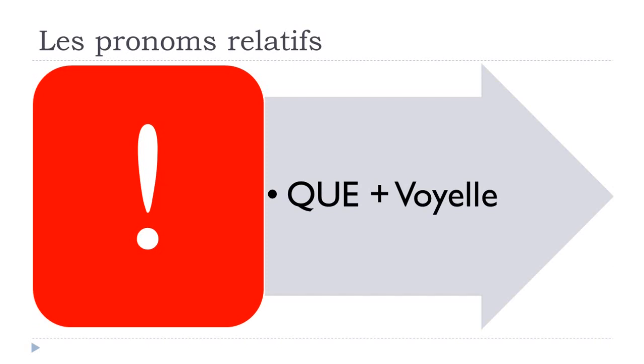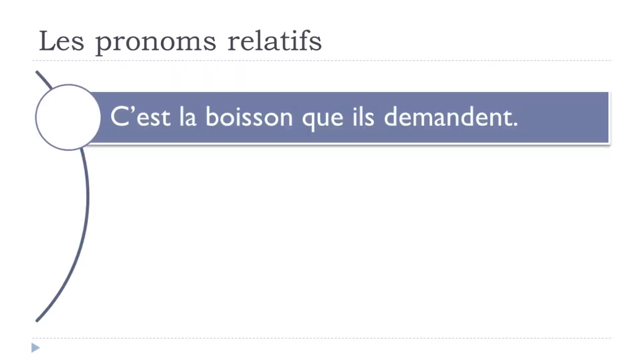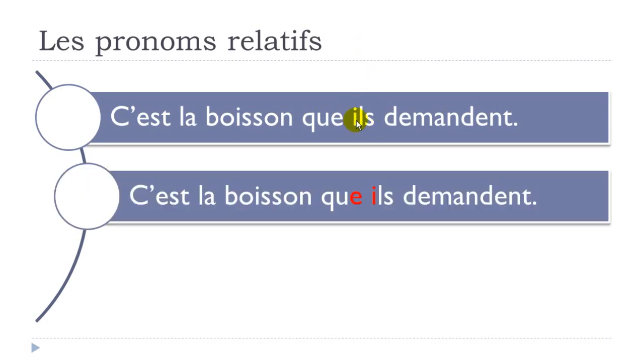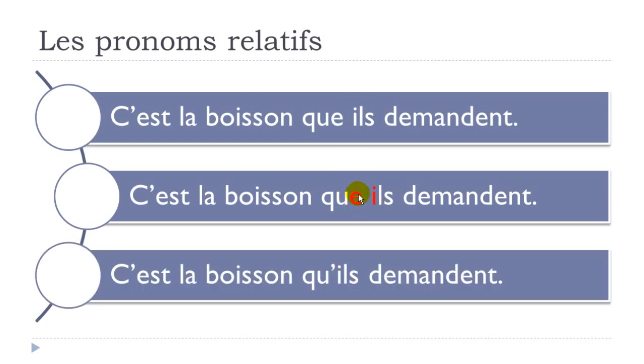And then the last tricky thing with que is if you put something after and it's a vowel. So remember, as usual in French, when we've got this and a vowel after, they don't really get along. So the rule is that you should take away the e, okay? So it will go like that.